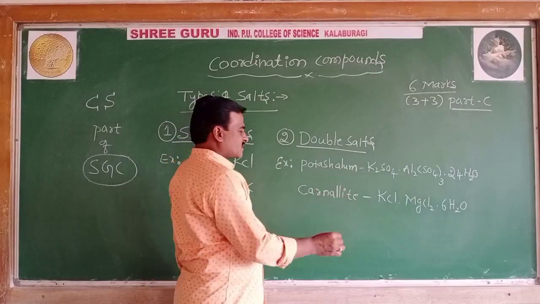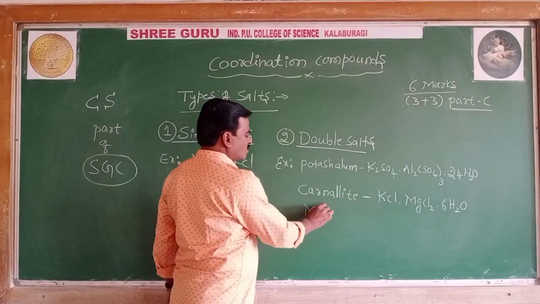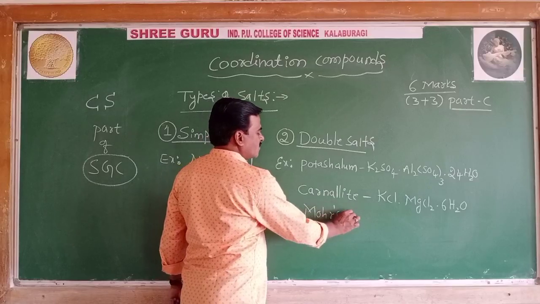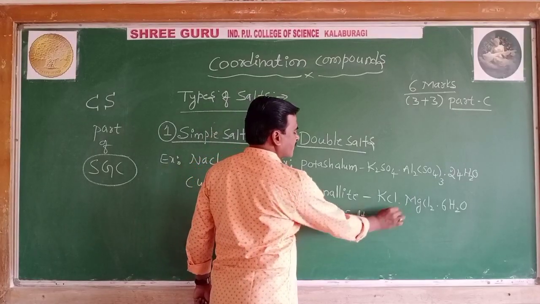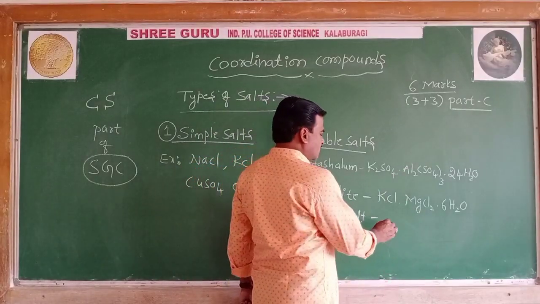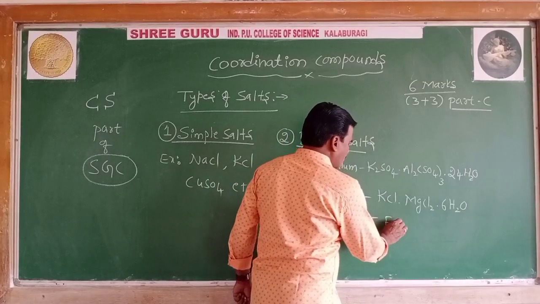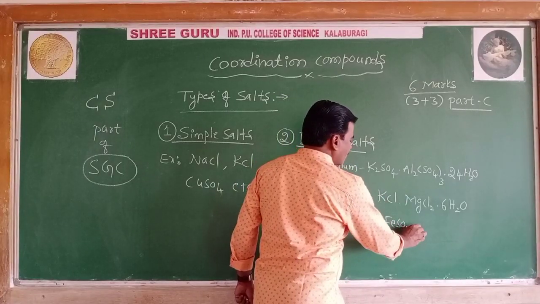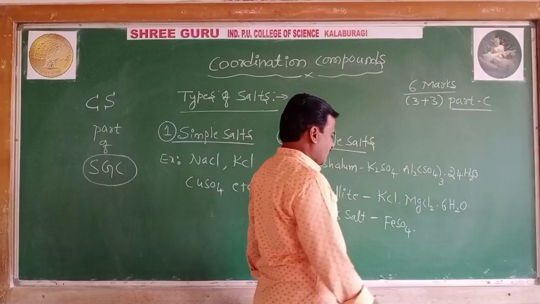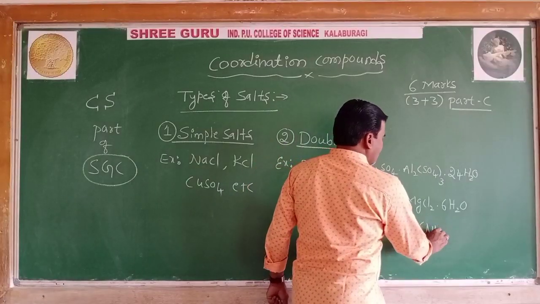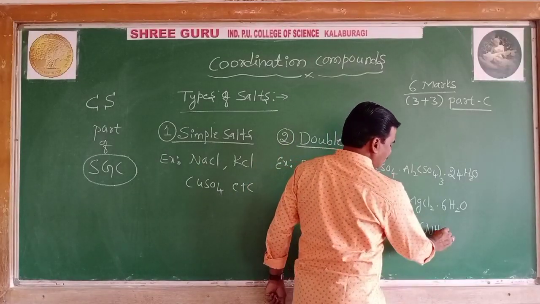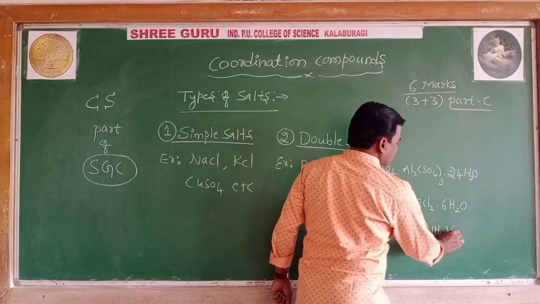Even Mohr's salt. What is that Mohr's salt? FeSO4, (NH4)2SO4, 6H2O.